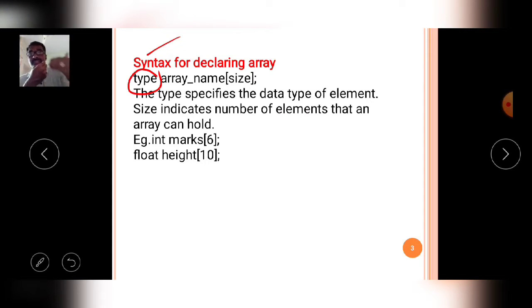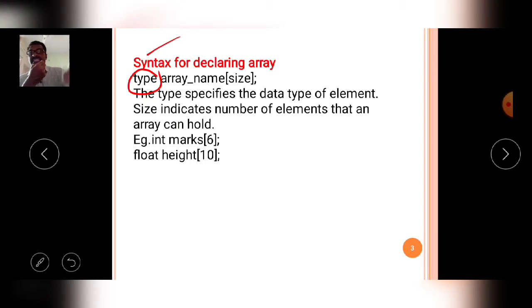It is integer data type, or if you want, float data type or character data type. According to the programmer's requirement, the programmer can declare the array in any form. So first of all, you have to mention the data type of the array.